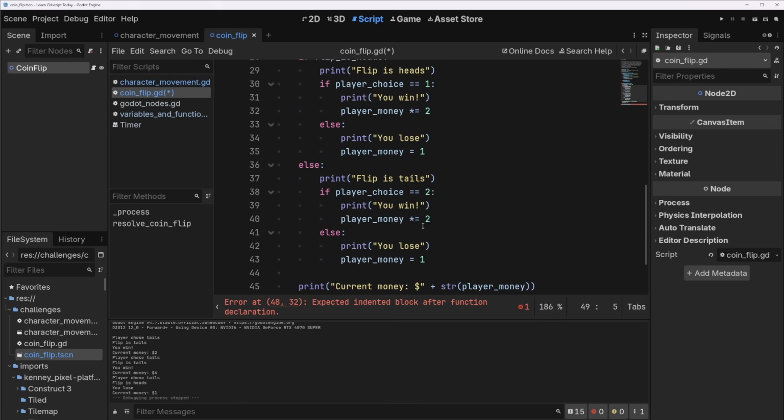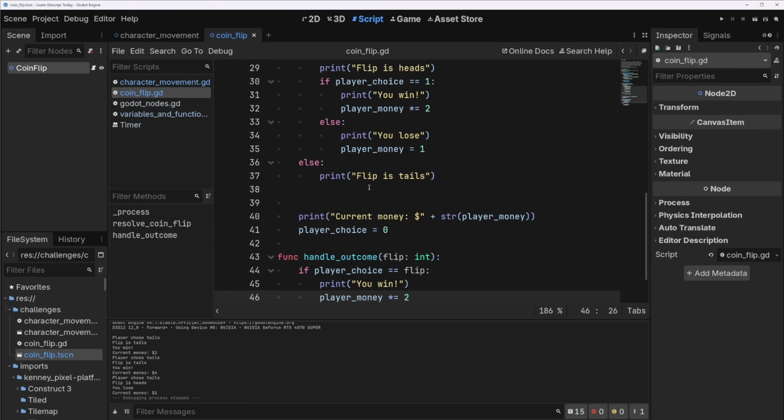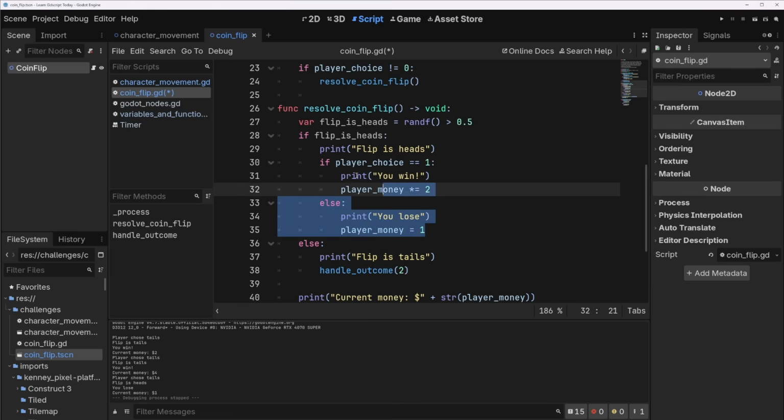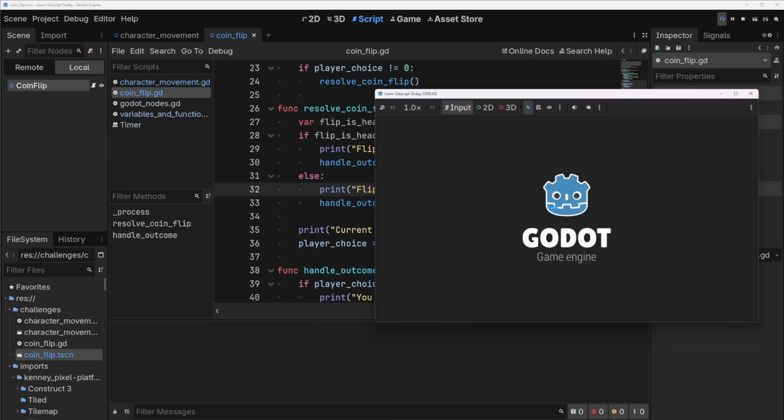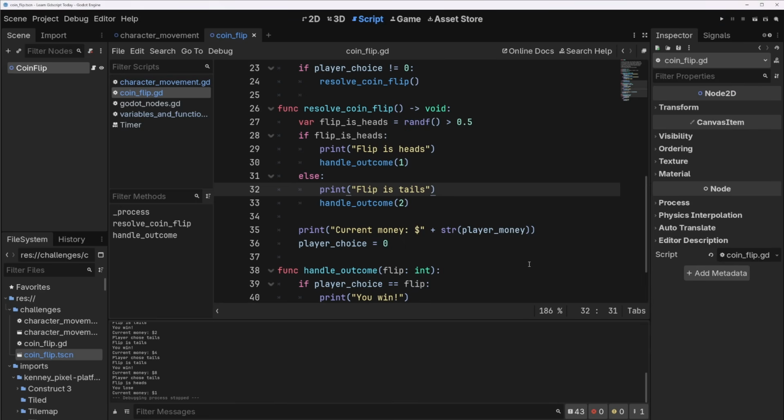And then what we want to do is all of this in here, except I don't want to put the text. Equals flip, and then we just do handle outcome 2 for this one, and then handle outcome 1 for this one. Okay, let's play this and see what happens. So it would be lose, win, lose, win, lose, lose, win, win, win, lose. Okay, that feels like gambling.